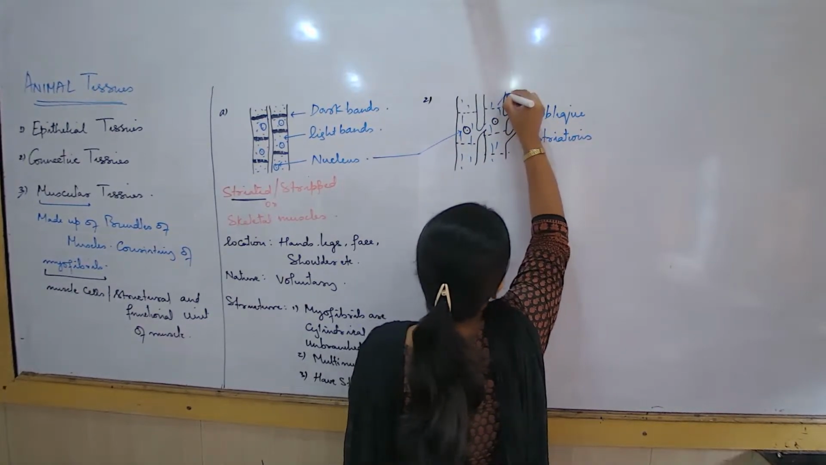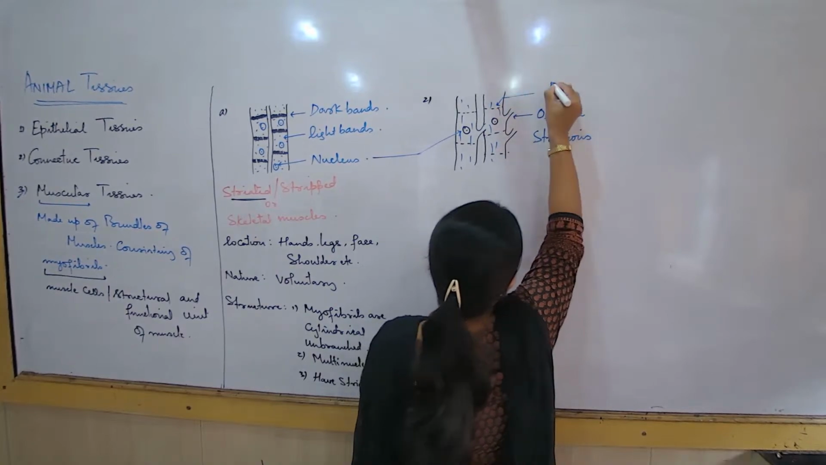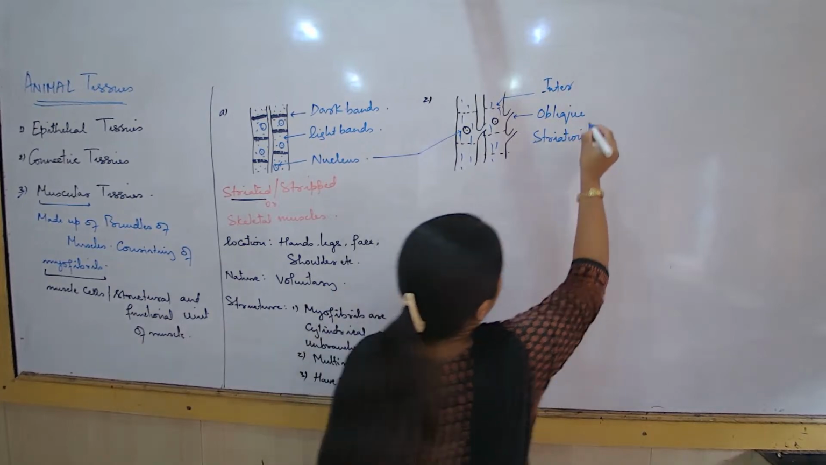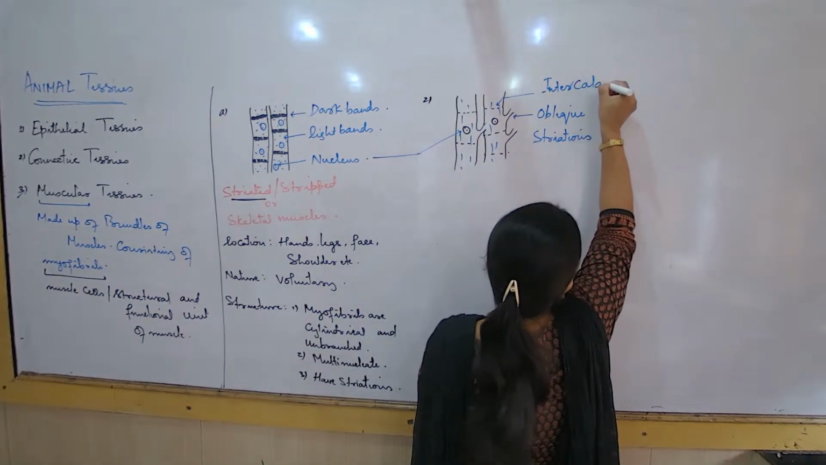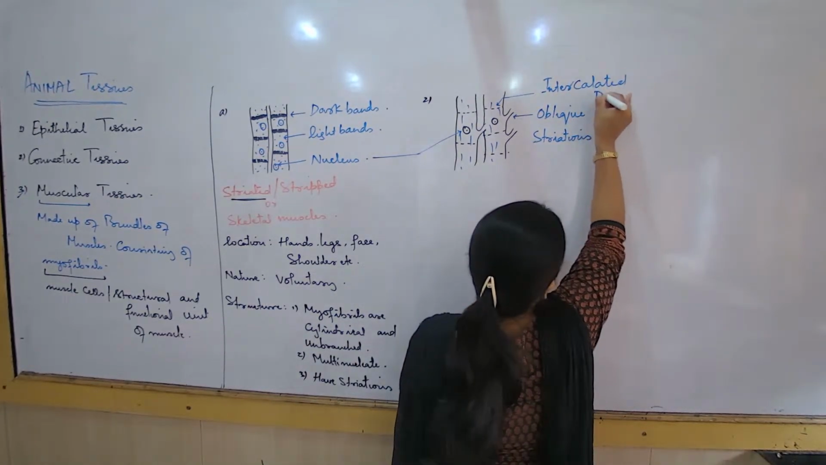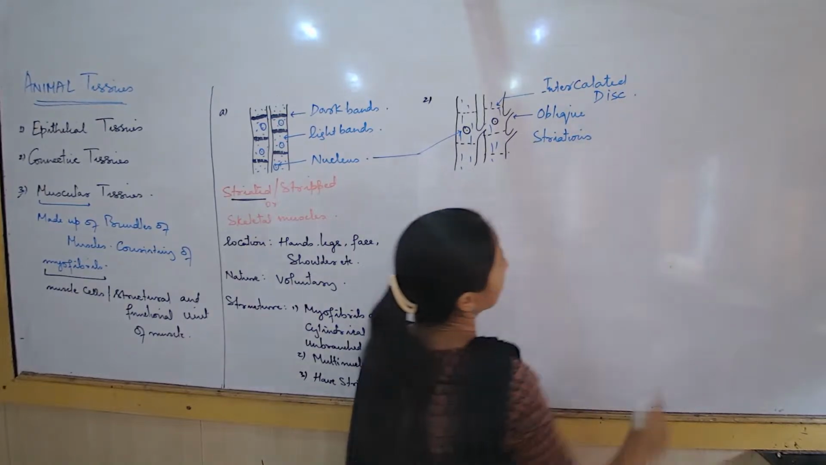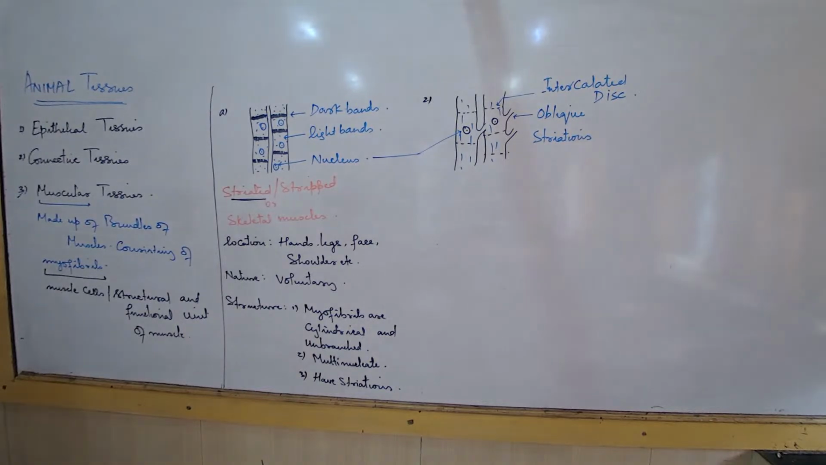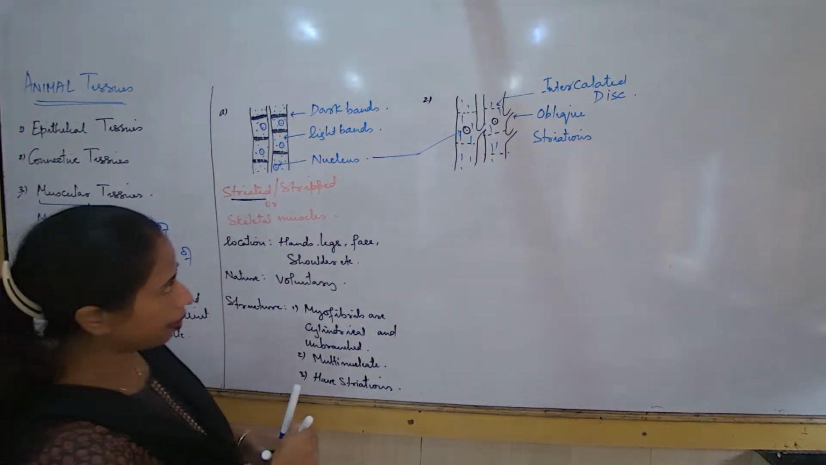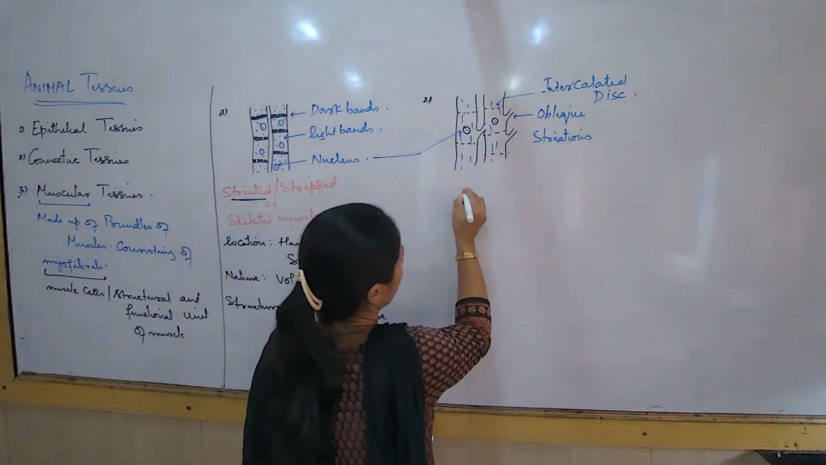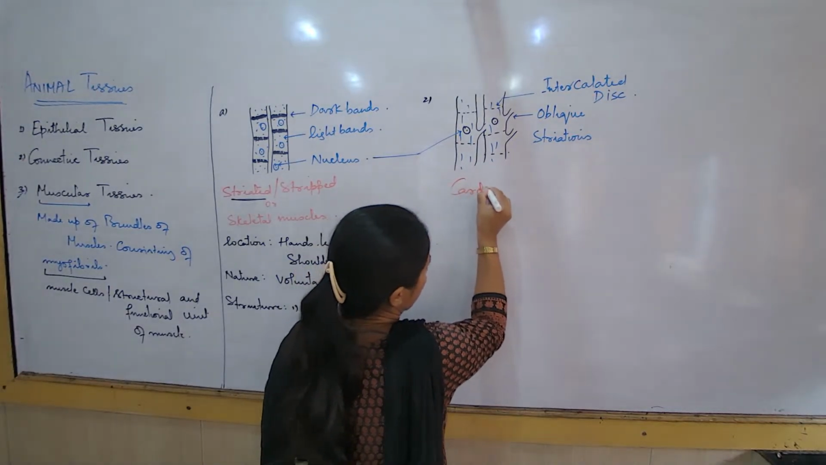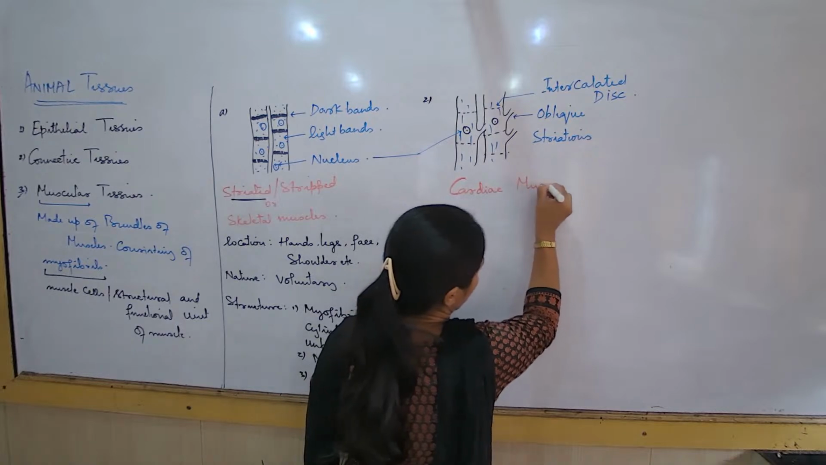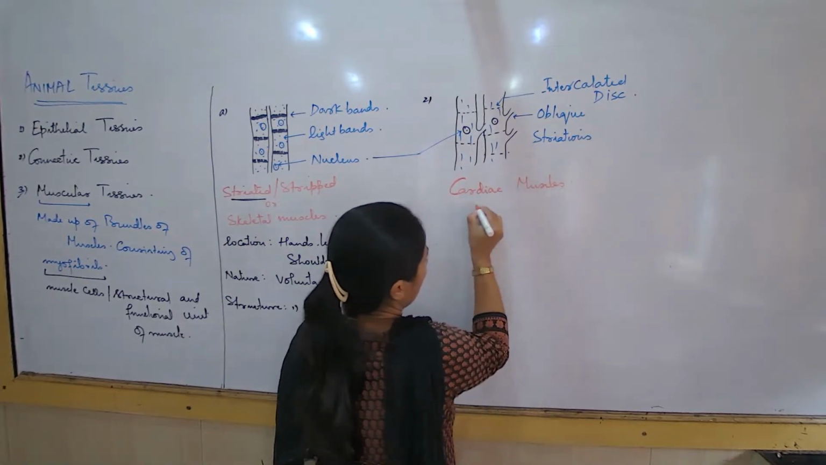And they have got some plate-like structures, and these are called intercalated discs. This is called intercalated disc. What type of muscles am I talking about? I am now talking about cardiac muscles.